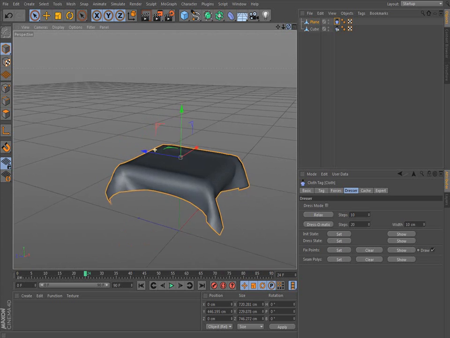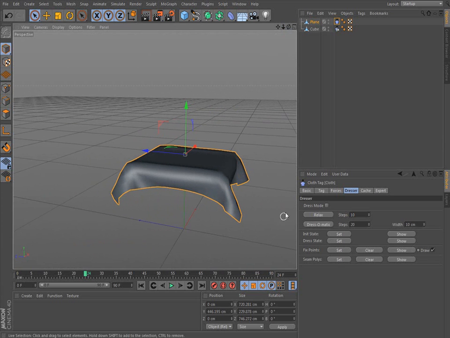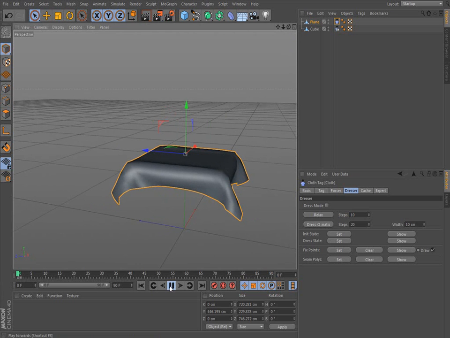And once you find a point where you want it, you just click on this cloth, make sure this thing is highlighted, and then you go to dresser, and then you go down to this init state and you click the button set. Once you do that, that'll be the initial, that's where it will initially start. If you were to push play again, that's where it starts.